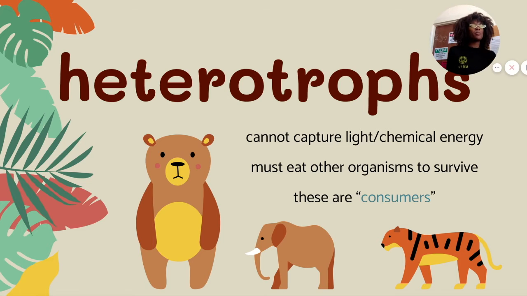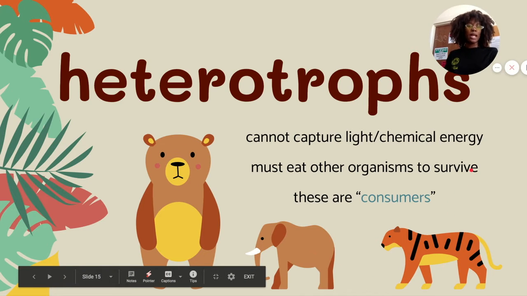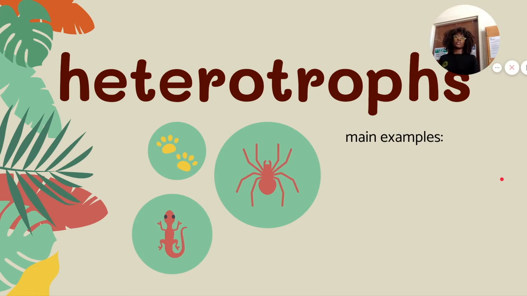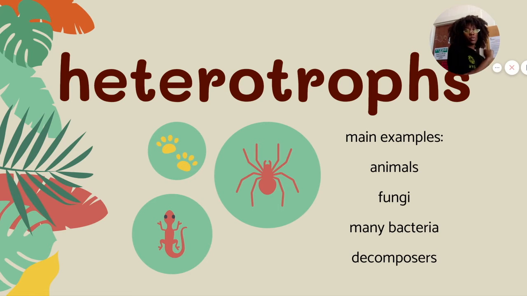Heterotrophs can't capture light and chemical energy to turn it into food. What we have to do is eat other organisms in order to survive. So we have to eat a cow, eat some lettuce, eat some broccoli, right? We have to eat these things that are other organisms, other plants, other animals, to survive. These heterotrophs are called consumers. Some examples would be bears, elephants, tigers, most animals, well, not most, all animals are heterotrophic. Examples of heterotrophs are animals, fungi, many bacteria, and decomposers.